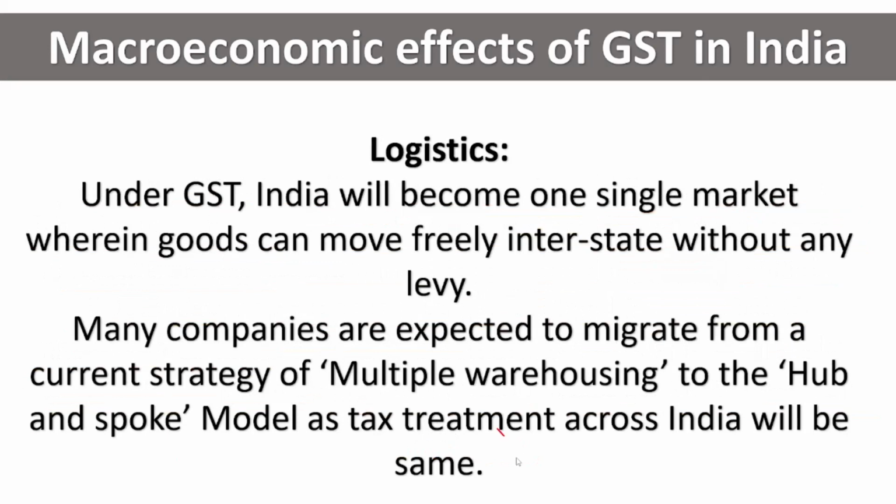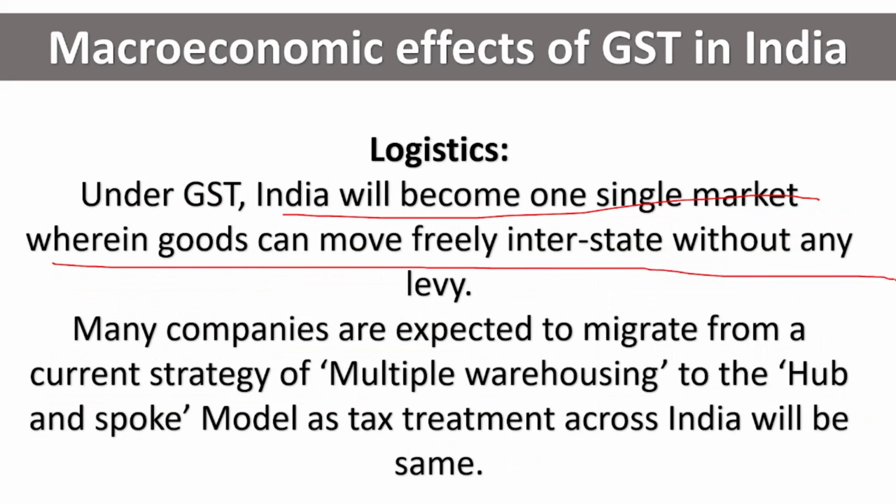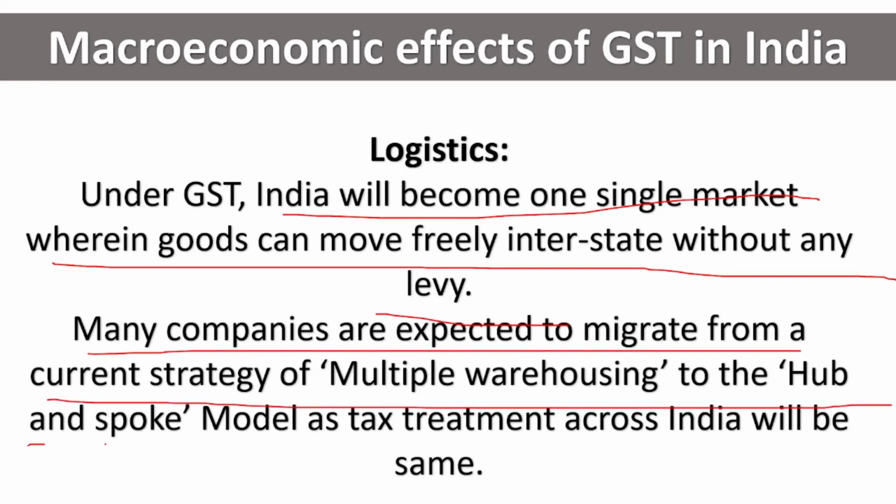So, under this GST, India will become one single market wherein goods can freely move interstate without any levy. So, no need to stand in queue. Many companies are expected to migrate from a current strategy of multiple warehousing to a hub and spoke model, and a tax treatment across India will be same.